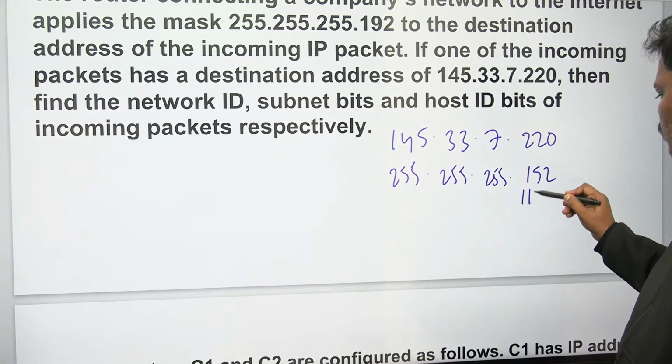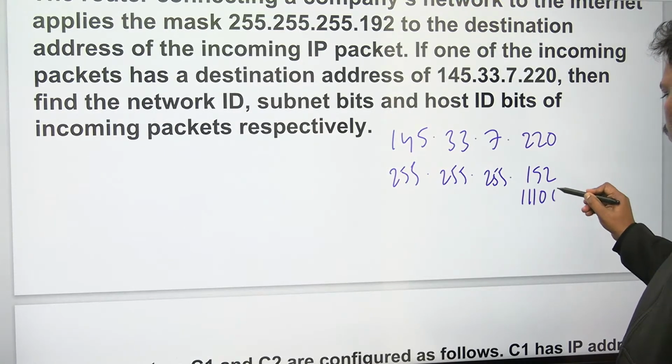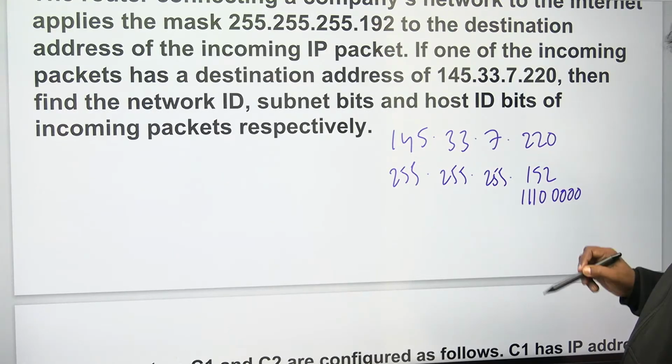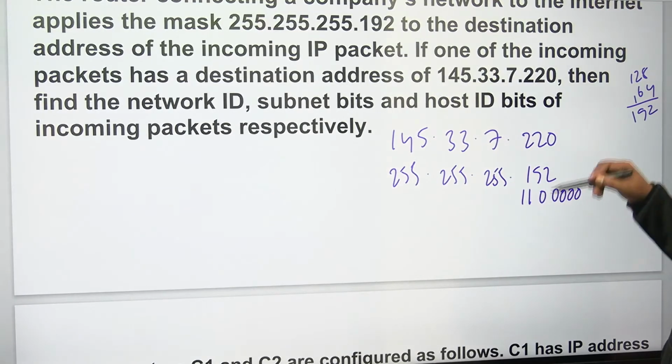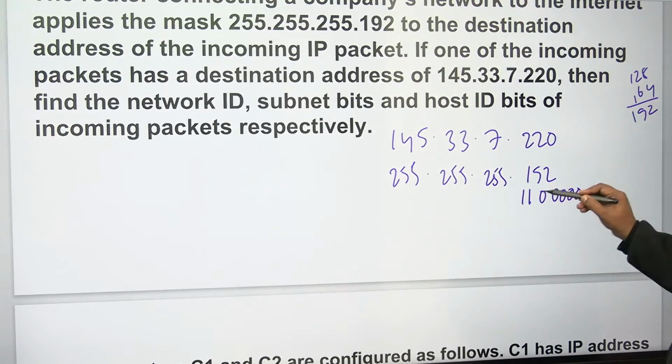I think it's 11 followed by six zeros. Checking: 128 plus 64 is 192. So 192 is 1100 0000. Yeah, fine. Next one, what about 220?